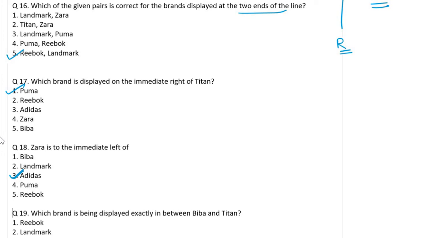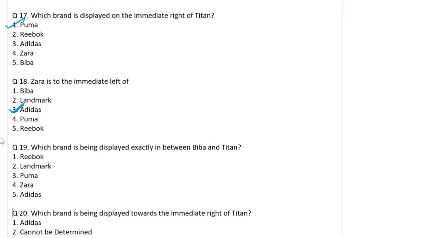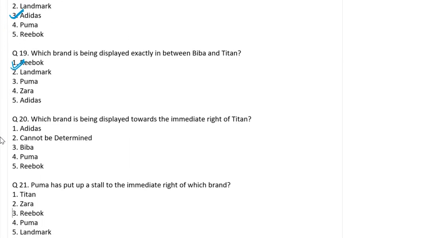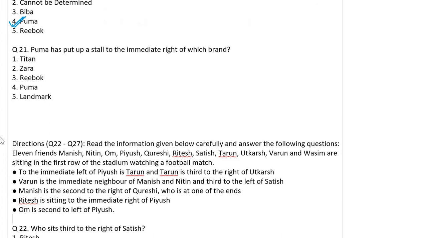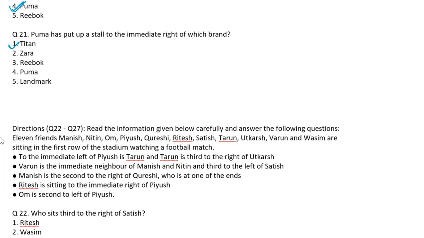Okay. Give me the answer for the next question, the 19th one. Which brand is being displayed exactly in between Biba and Titan? Reebok. Yes. 20th question. Which brand is being displayed towards the immediate right of Titan? Immediate right. So Puma. Next. Puma has put up the stall immediately right to which brand? So Titan. Okay. Come to the next question.